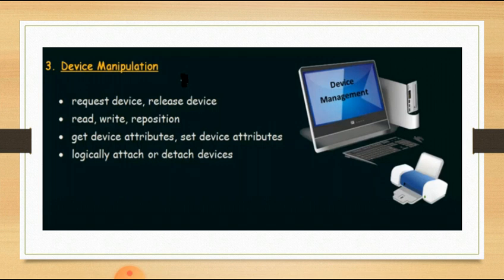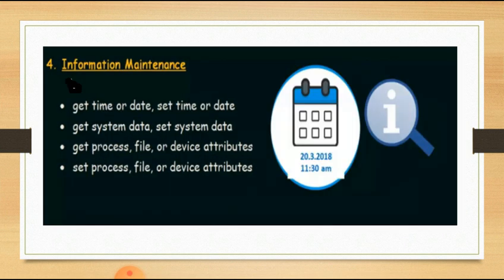Okay, so next is the fourth one, that is information maintenance. So already we know that information is nothing but the data. So all the information that we have about our system must be maintained, and it should be updated properly.